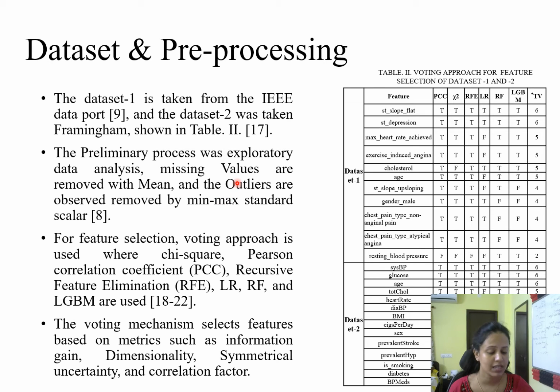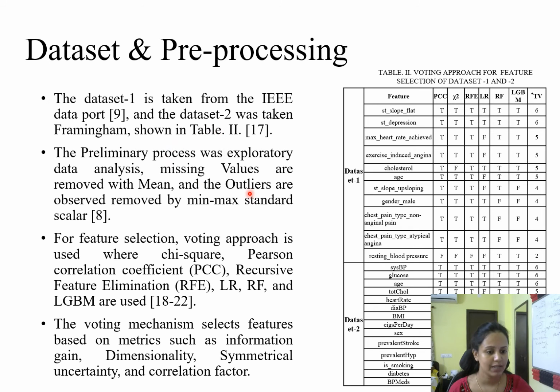Exploratory data analysis is essentially a visualization of the data, showing how the features are affected by the target. All of that will be covered in the exploratory data analysis, and we'll be visualizing the data. And in the data pre-processing, we will be treating the missing values. The mean will be used to replace the missing values, and then the outliers, which are the out-of-bound values, will be resolved with the help of the min-max standardization technique, the standard scaler technique.